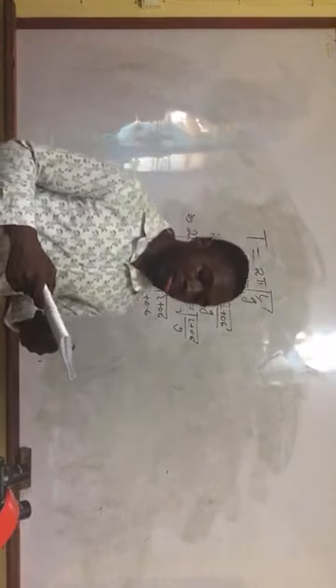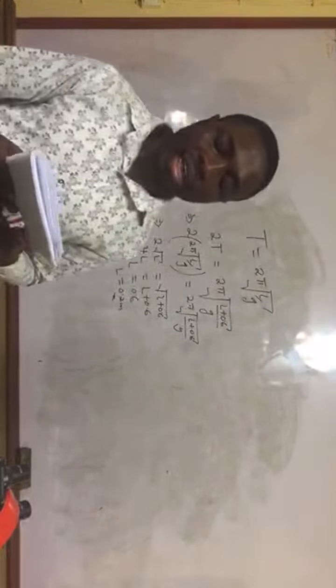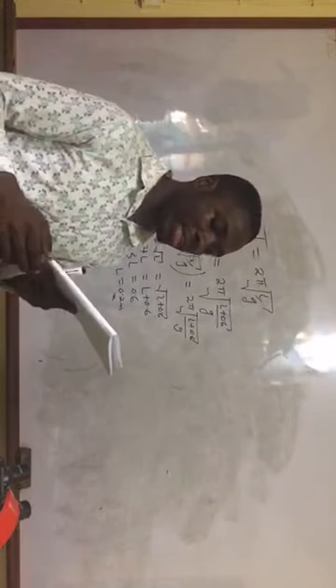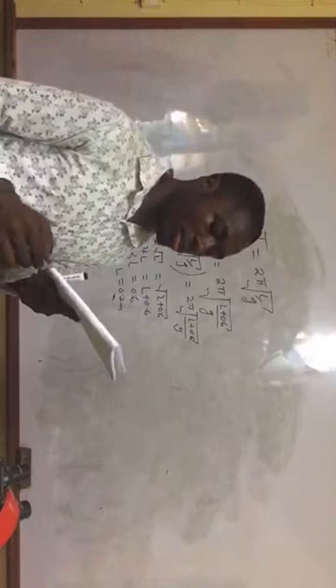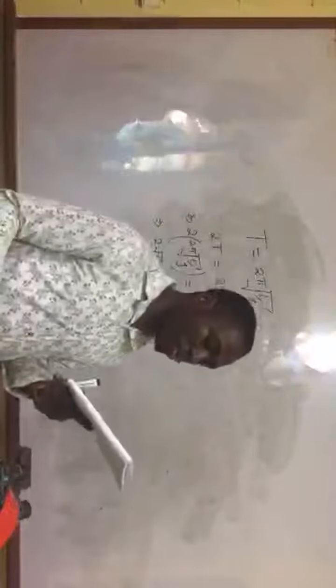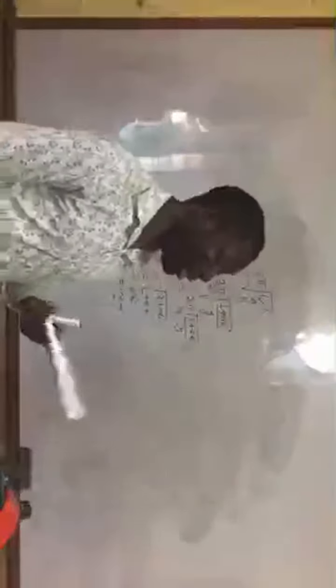Then number 100, we are going to be discussing how a galvanometer can be converted into an ammeter. It says a 5 ohm resistance ammeter deflects at full scale when the current is flowing through it. The value of the resistance necessary to adapt it to measuring a current of 5 amperes is.